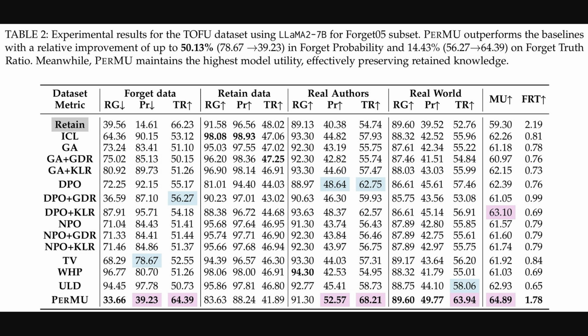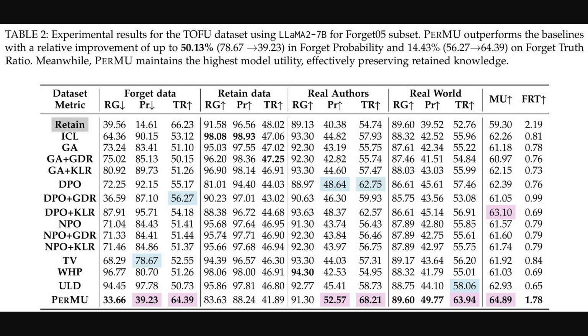Okay, so building on that insight about model sensitivity, Table 2 here shows how PERMU, their proposed method, performs on the TOFU dataset against other methods. For the forget data, PERMU achieves a big drop in forget probability. That's the chance it outputs the forgotten fact, from around 78% for some baselines down to 39% with PERMU.